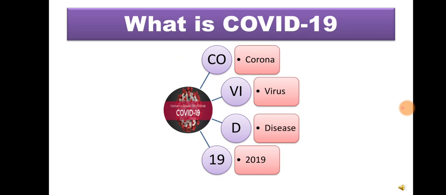So what is COVID-19? In COVID-19, CO stands for corona, VI for virus, D for disease and 19 for 2019, and this name was declared by WHO for the coronavirus infection.